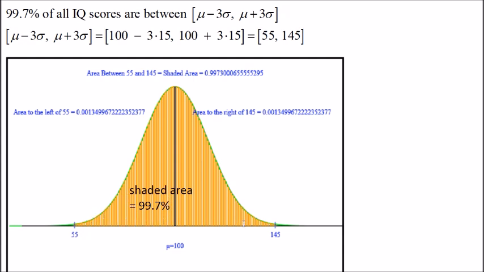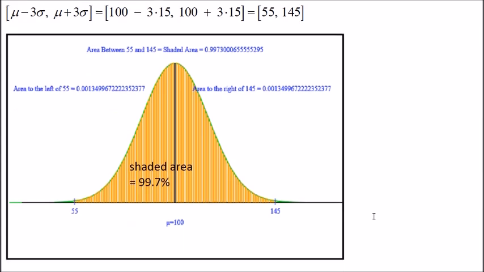The shaded area here is 99.7%, and right in the middle is 100. Go 3 standard deviations to the right, and we're at 145, and go 3 standard deviations to the left, and we're at 55. So that's how we apply the empirical rule. And this is the end of it.